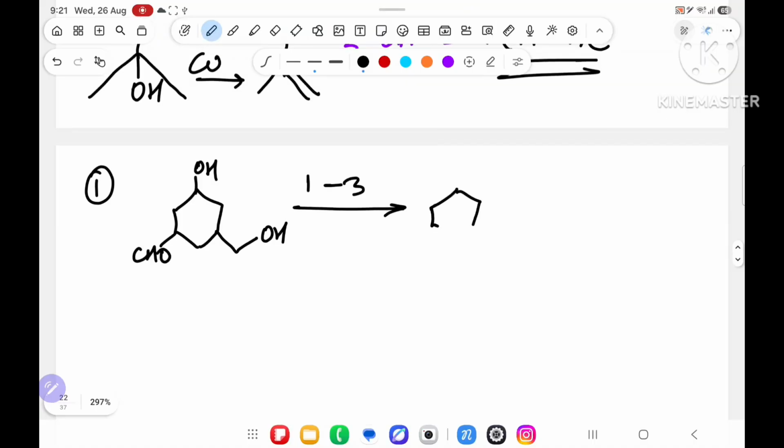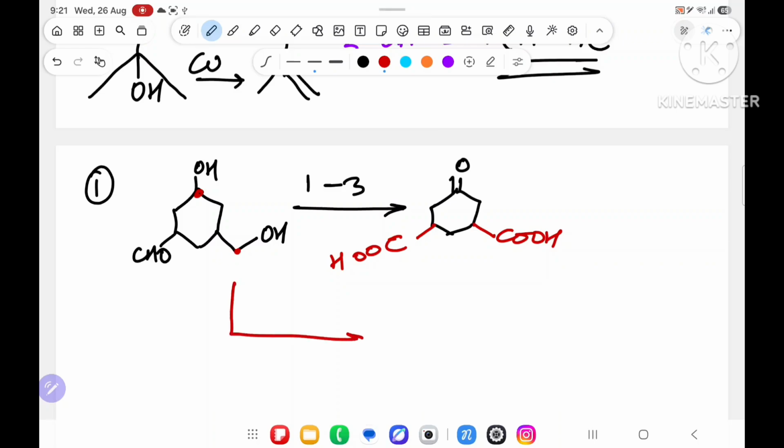2 degree alcohol converted into ketone. This is 2 degree alcohol. This is 1 degree alcohol, so it is converted into carboxylic acid. This is aldehyde. Aldehyde will also be converted into carboxylic acid, because aldehyde is also coming from 1 degree alcohol, so aldehyde will also convert into carboxylic acid.